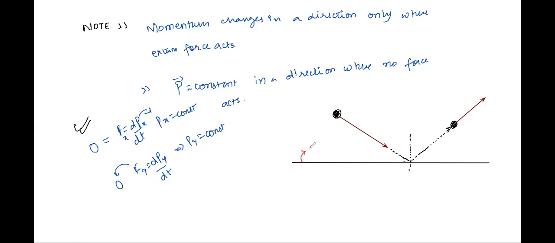This angle is theta, right? Suppose its initial velocity while striking the surface was u. You have to find out what is its velocity while going away, or v.